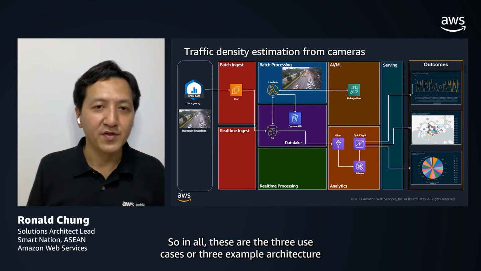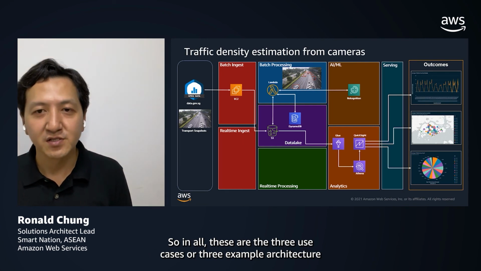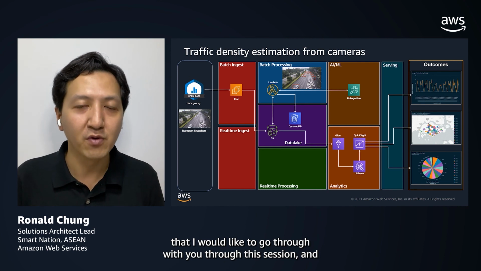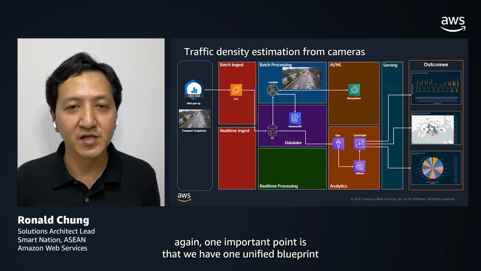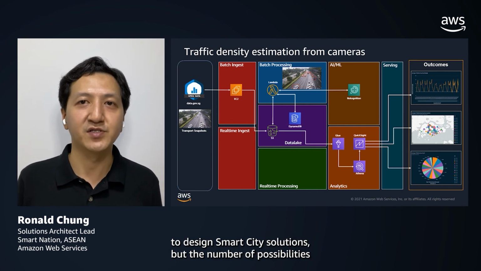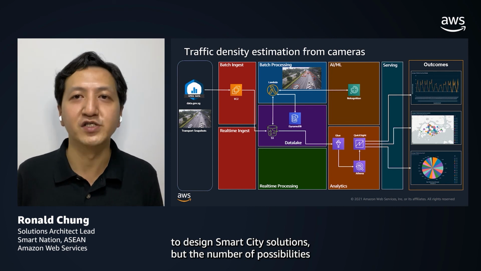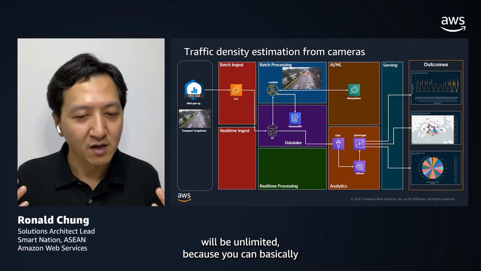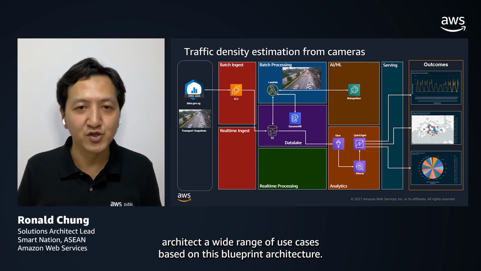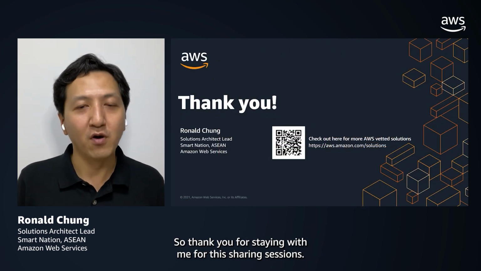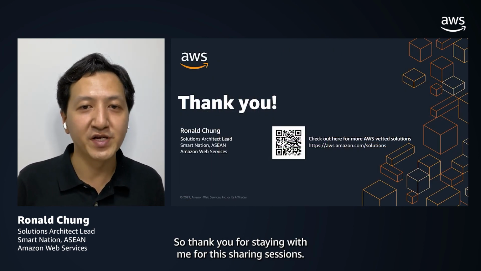So in all, these are the 3 use cases or 3 example architectures that I would like to go through with you in this session. And again, one important point is that we have one unified blueprint to design smart city solutions, but the number of possibilities is unlimited, because you can architect a wide range of use cases based on this blueprint architecture. So thank you for staying with me for this sharing session.